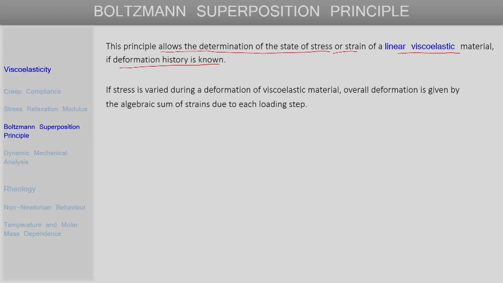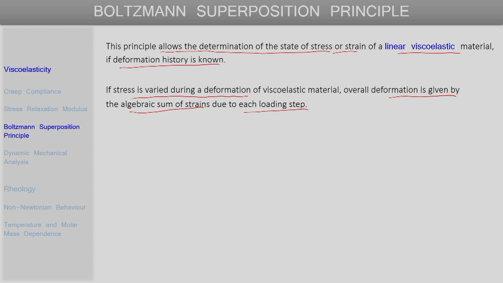If we have stress that is varying during the deformation of a viscoelastic material, then what this principle says is that the overall strain or the overall deformation in the material is just given by the linear sum of the individual strains induced in the material during the different steps of stresses applied. So, the overall deformation is given by the algebraic sum of strains during each loading step.